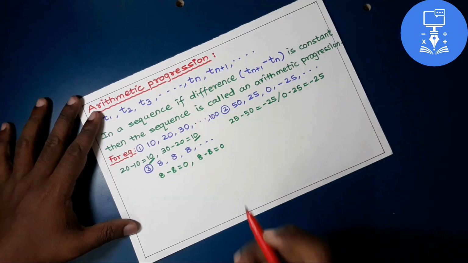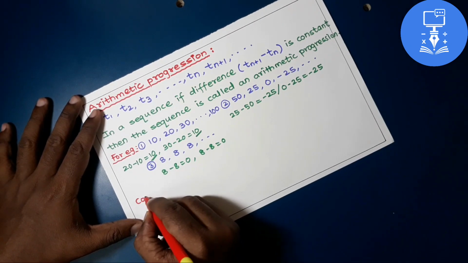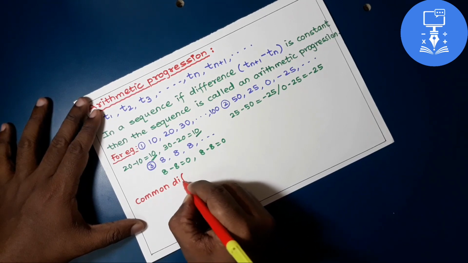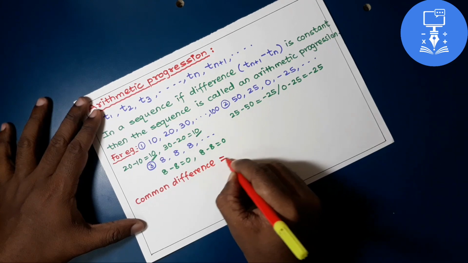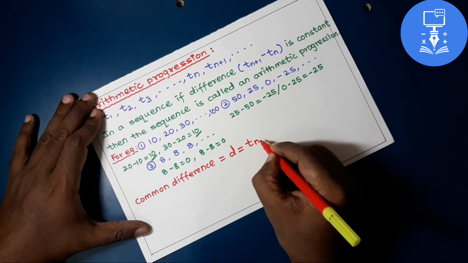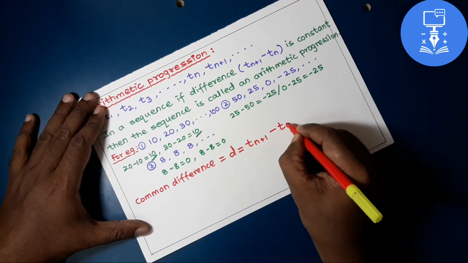This difference is called the common difference, and it is denoted by the letter D, and the formula for common difference is Tn plus 1 minus Tn.